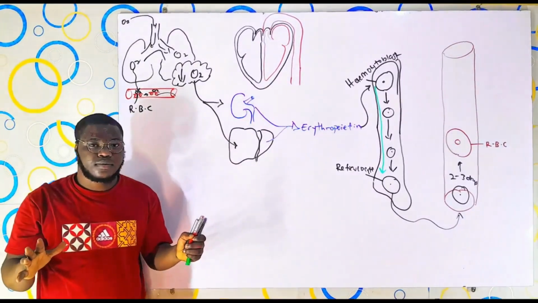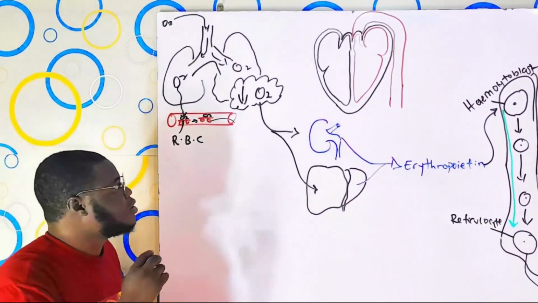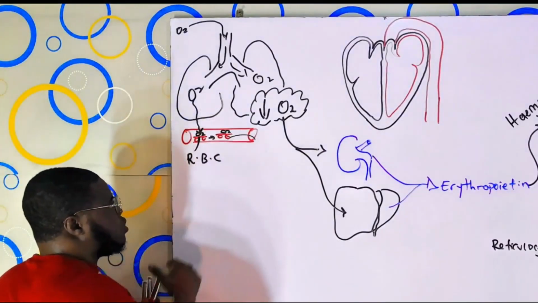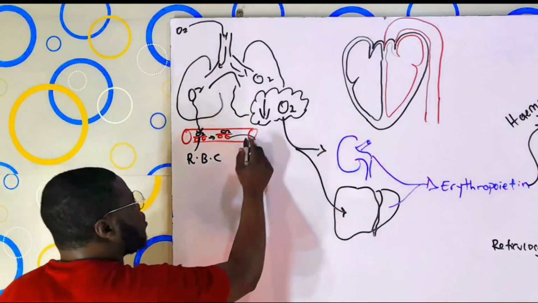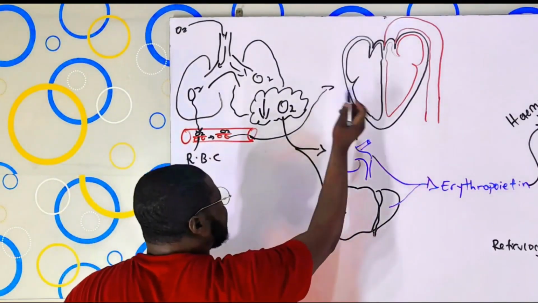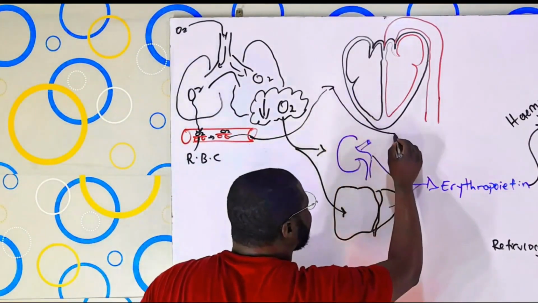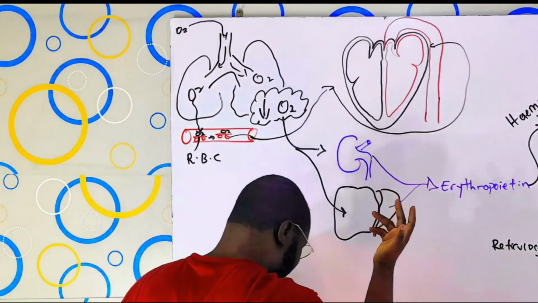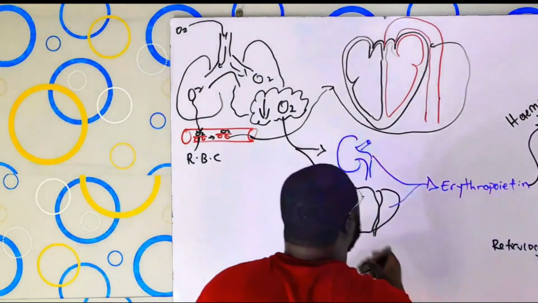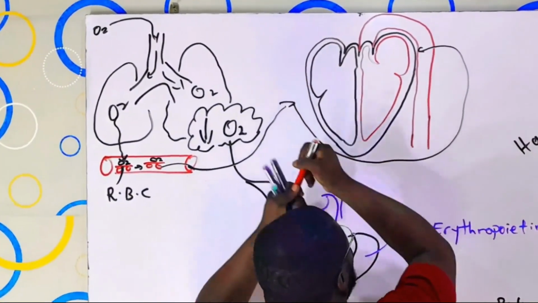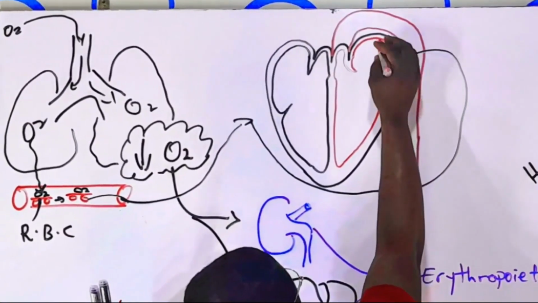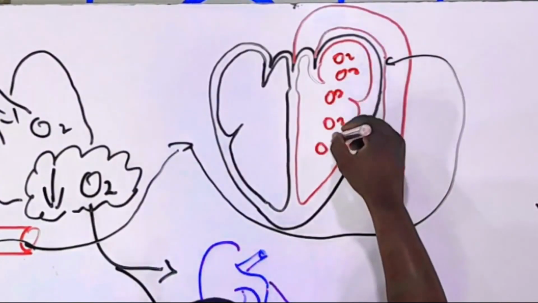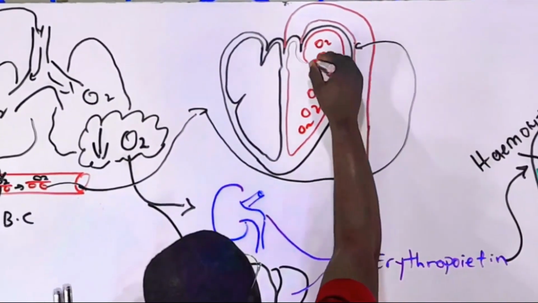So guys, what I'm trying to drive at is that when you breathe in oxygen, the oxygen is going to be carried by the red blood cells. And the red blood cells are going to bring it straight back into the heart. But which part of the heart? We all know that the oxygenated blood comes back into the what? So the oxygenated blood will enter back into the left atrium of the heart. So oxygenated what? Oxygenated blood.